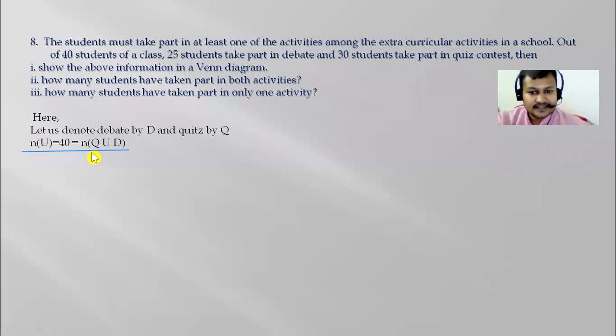So its reason is if there is a question in which there is no complement, Q union D को complement छैन त्यो question मा. Either it is not given or it is not asked to find out.